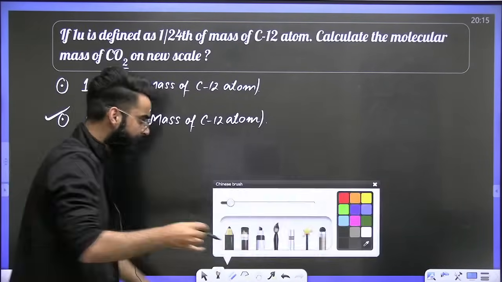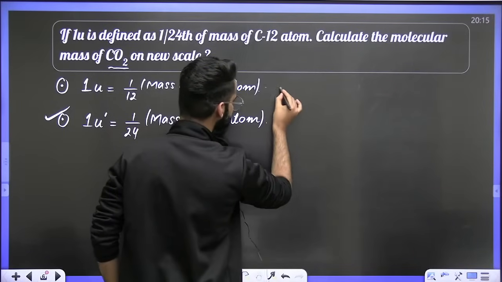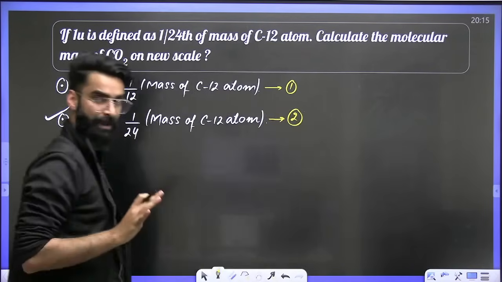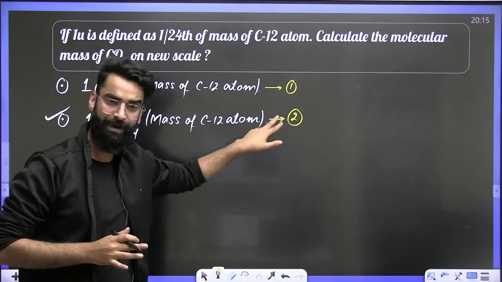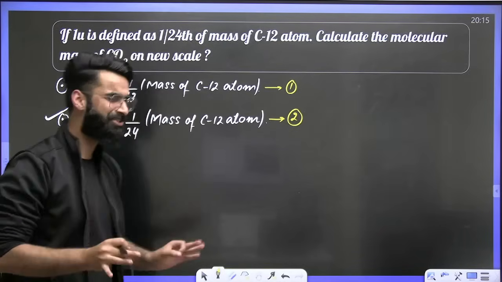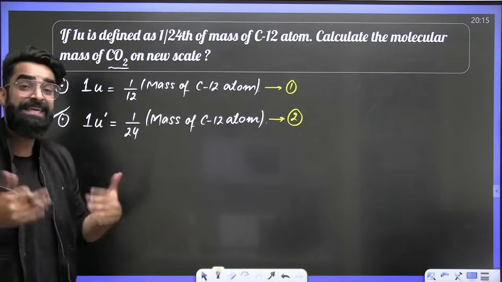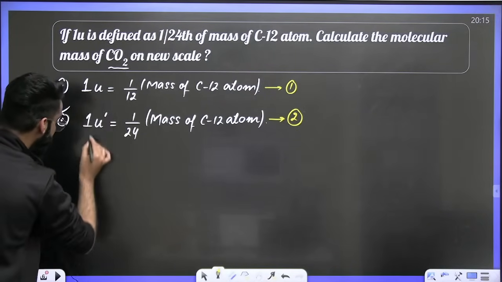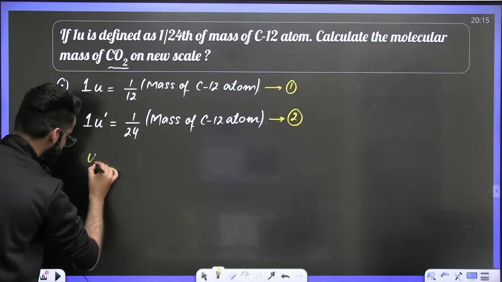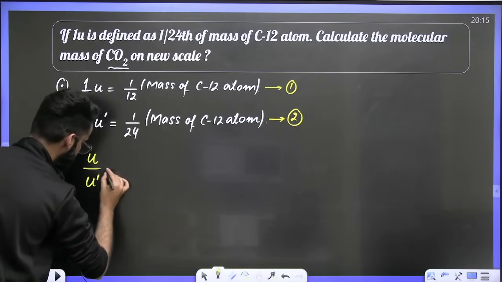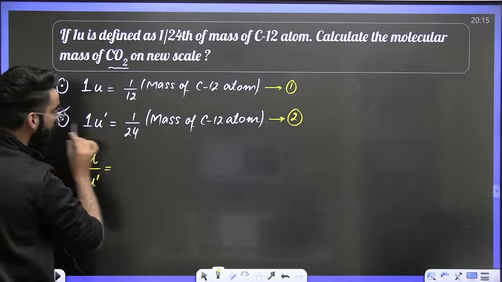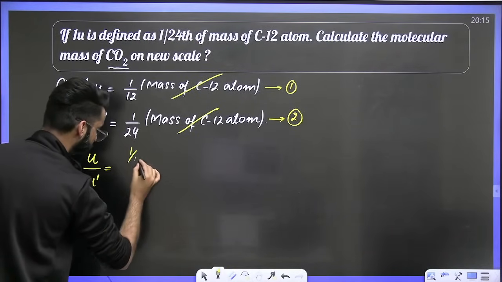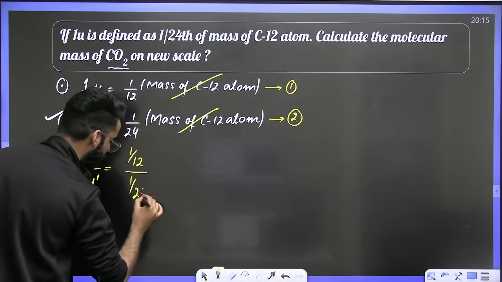Let me call the first one equation number 1, and the second one equation number 2. Let me just divide the two equations and see what I get. If I divide these two equations, I'll be getting 1U divided by 1U dash. The mass of a carbon atom cancels. In the numerator you have 1/12, and in the denominator you have 1/24.